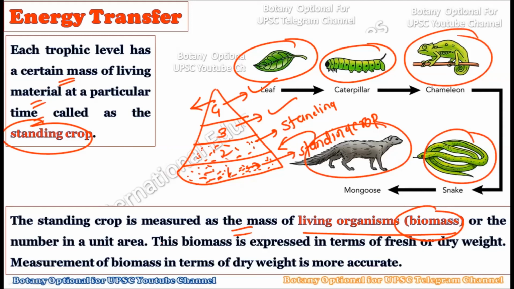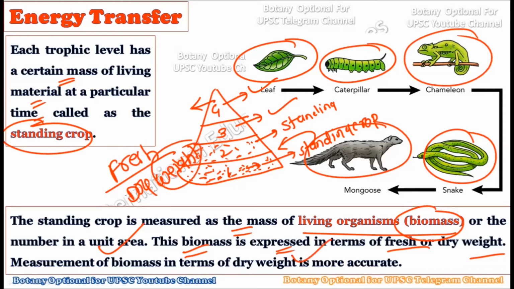Okay, so it can be measured in a unit area. See, the biomass is expressed in terms of the fresh weight or dry weight. Okay, it can be calculated as a fresh weight biomass, it can be calculated as a dry weight biomass. But remember, the dry weight biomass is the more accurate way of measuring it, rather than the fresh weight biomass. Because in the fresh weight biomass, water is the interfering variable. And that is why the dry weight biomass is the more accurate way of measuring the biomass within the ecosystem.